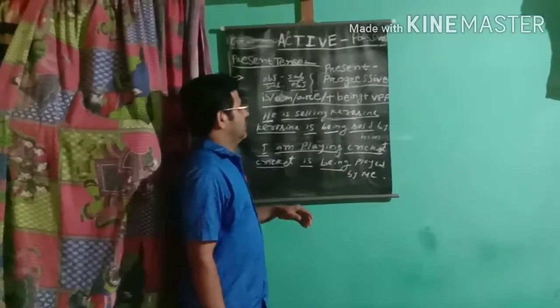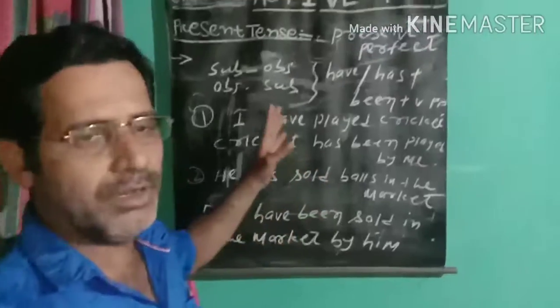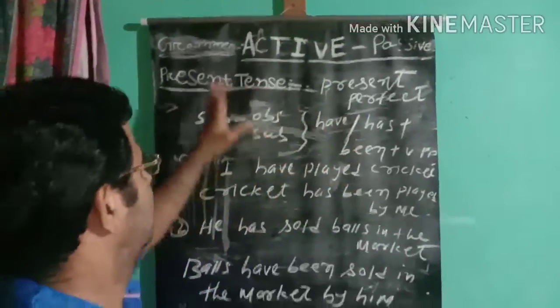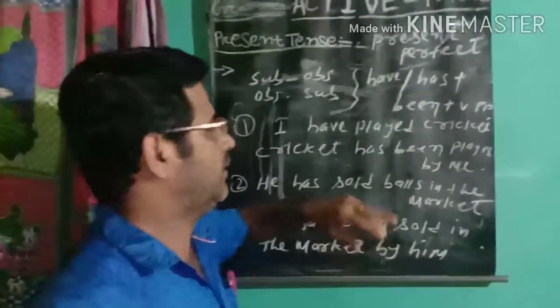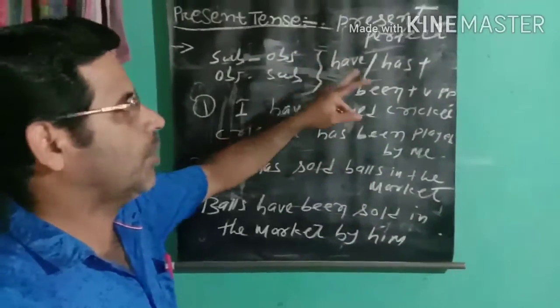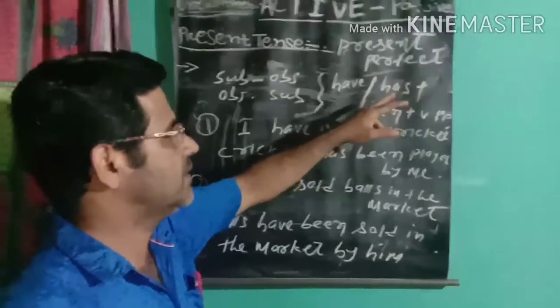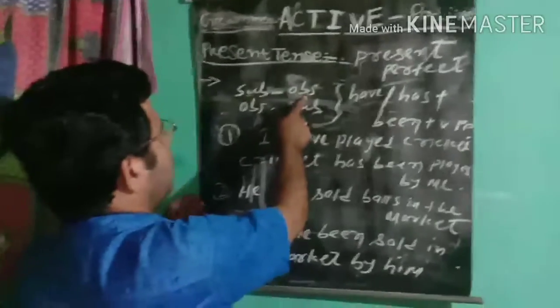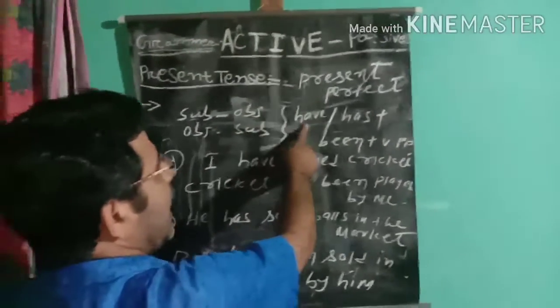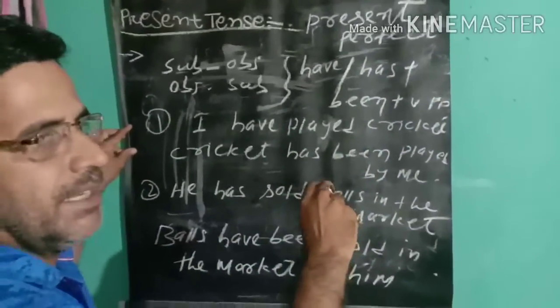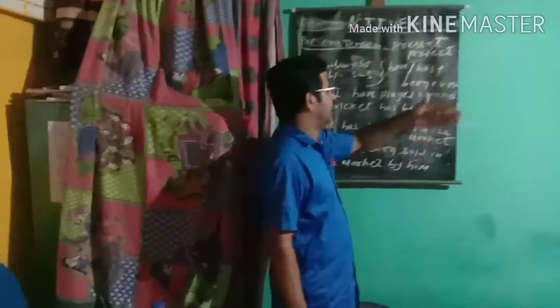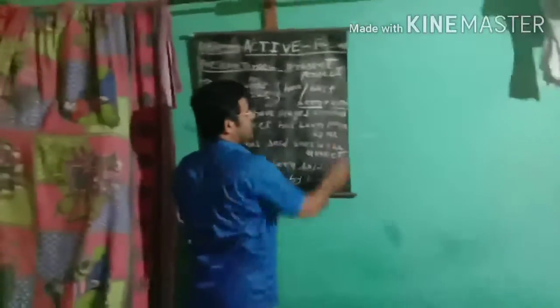Now we go to present perfect. Present progressive has been completed. When the sentence is in the form of present perfect in active voice, how will it become passive voice? Same: subject becomes object, object becomes subject. We use have or has according to the subject. With a singular subject, has is used, and with a plural subject, have is used, plus been, then the verb becomes past participle.